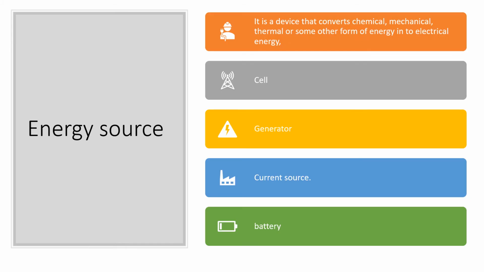The first definition is energy source. Energy source, it is a device that converts chemical, mechanical, thermal or some other form of energy into electrical energy. Okay, so it is a kind of source which converts chemical, mechanical or thermal energy into electrical energy. It can be cell, it can be generator, it can be current source or it can be battery.